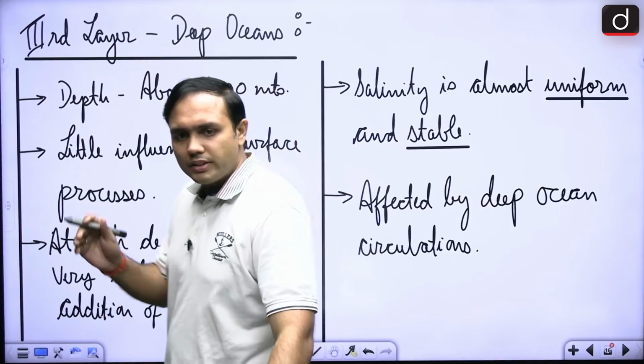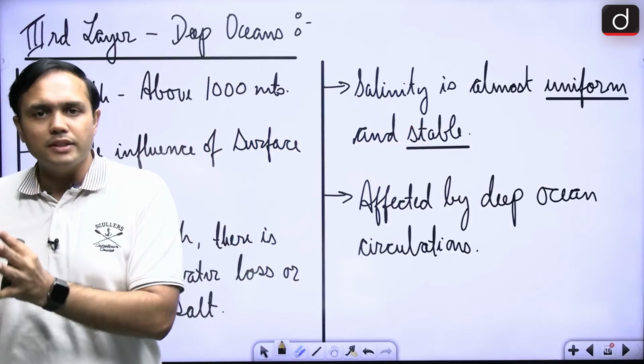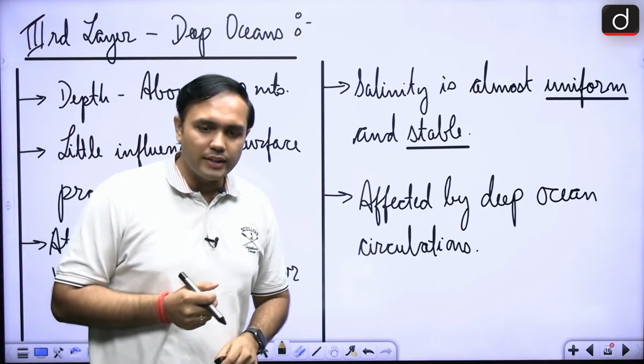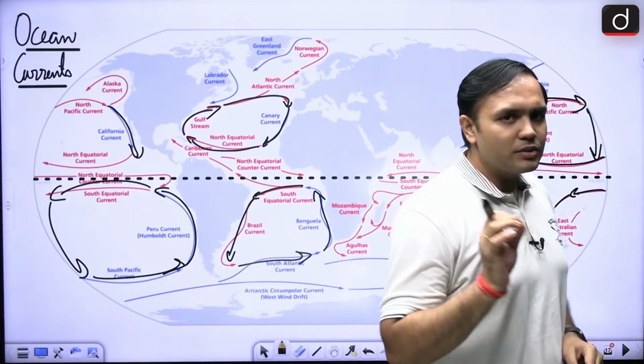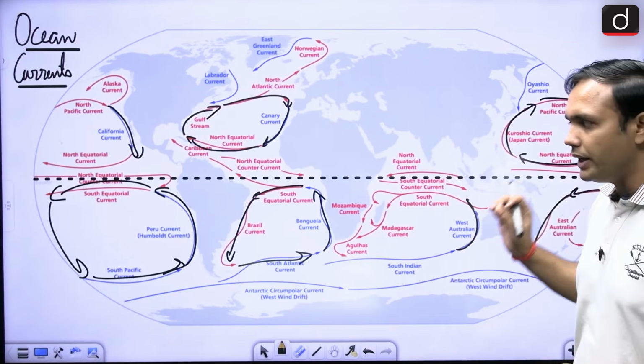All right. So this covers our section with respect to the temperatures as well as the salinity of the oceans. Now we are moving towards the next one, that is the ocean currents, right? Now, for some people it is very easy to remember, for some they find it very, very hard.